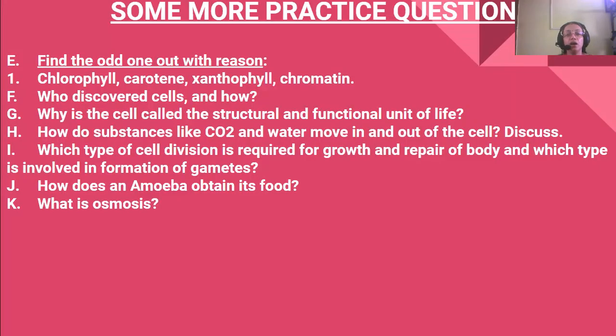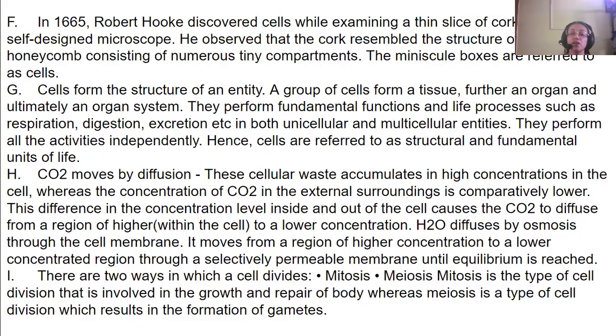Next is which type of cell division is required for growth and repair of the body, and which type is involved in the formation of gametes. So for regeneration, growth, and repairing of the body parts, that requires mitosis. Two types of cell divisions are there, mitosis and meiosis.